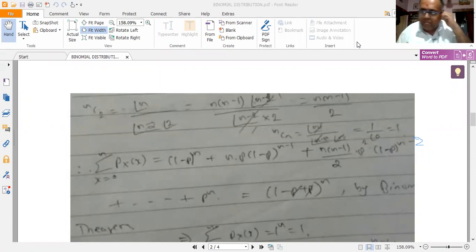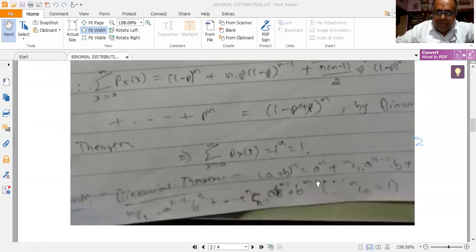Now, from the binomial theorem, this is simply equal to (1 minus p plus p) whole to the power of n. You may ask why. The binomial theorem formula states like this. (a plus b) whole to the power of n is simply given by a to the power of n plus nC1 a to the power of n minus 1 into b plus nC2 a to the power of n minus 2 into b squared plus nC(n minus 1) a b to the power of n minus 1 plus b to the power of n.